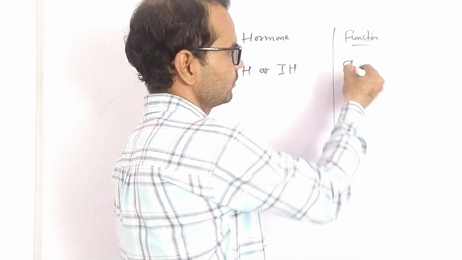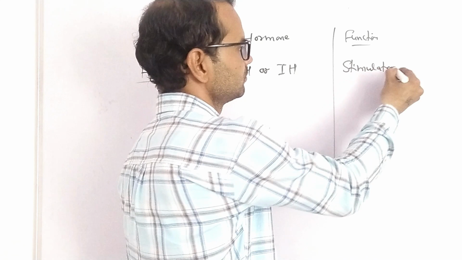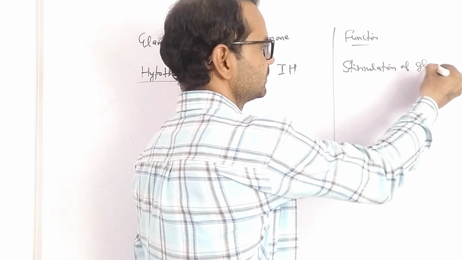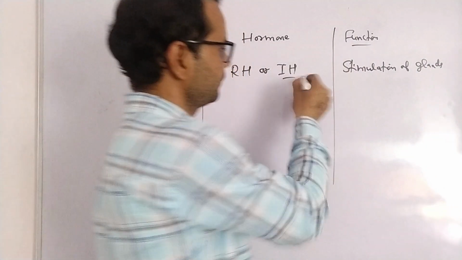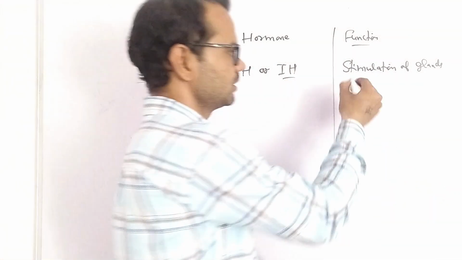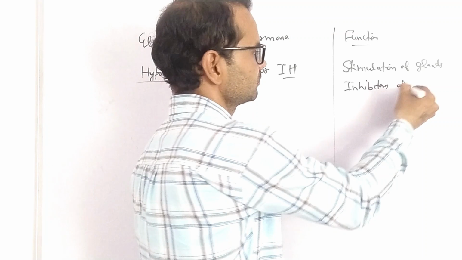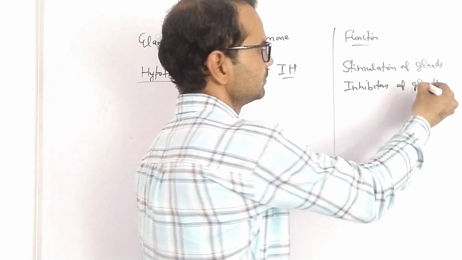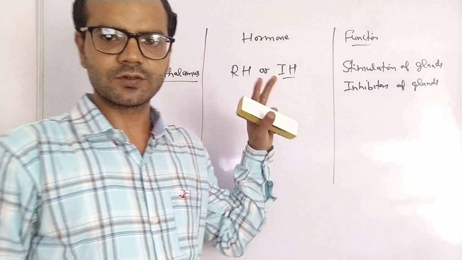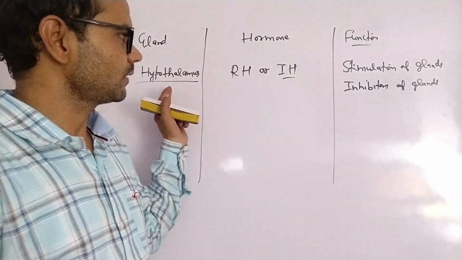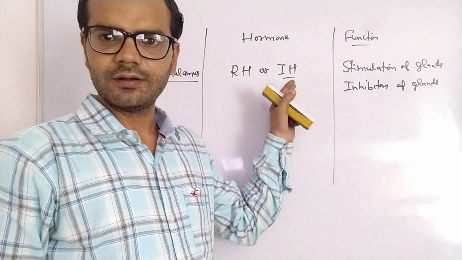What are the functions? Stimulation of glands. And what is the function of IH? Inhibition of glands.